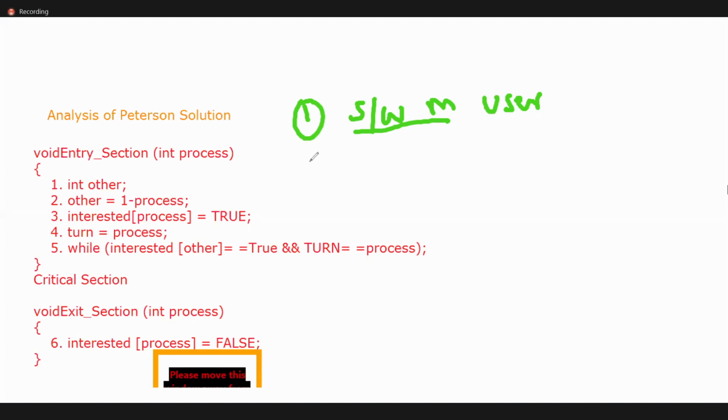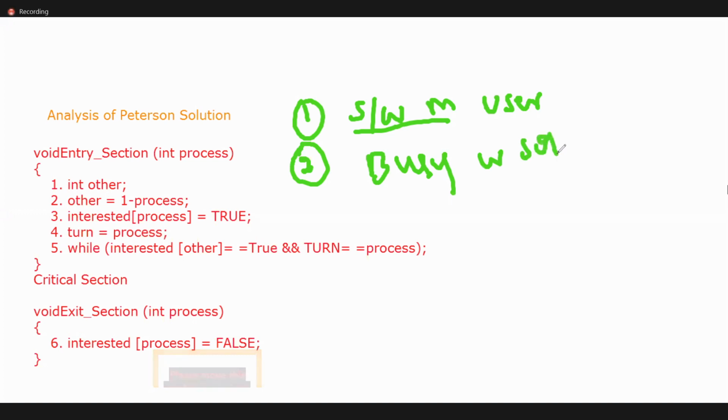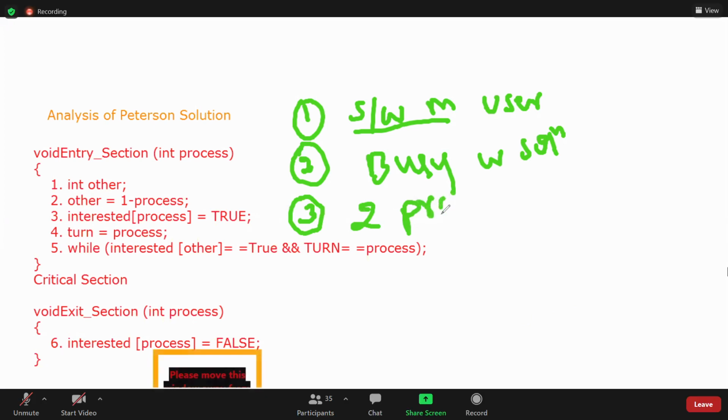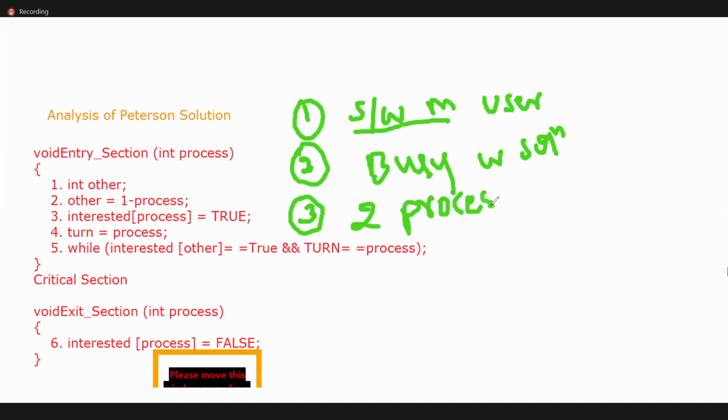And the second point is this is a busy waiting solution. And the third point is it contains only two processes, not more than two. Remember, the Peterson solution is given for only two processes, not more than two.